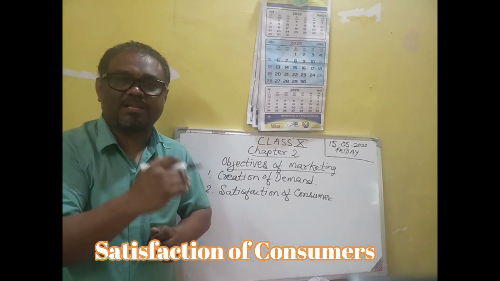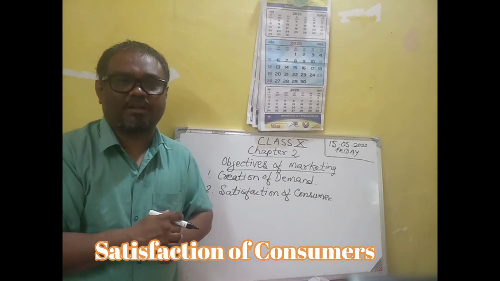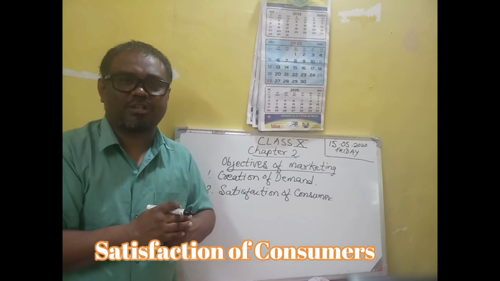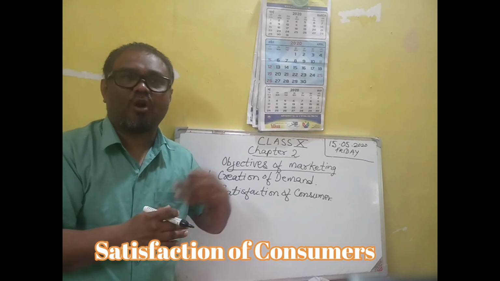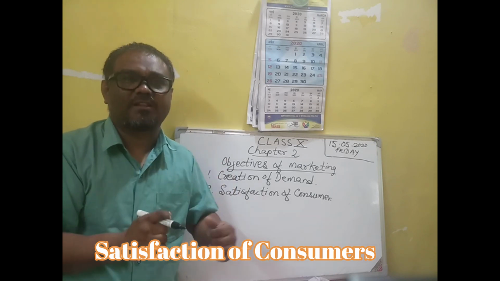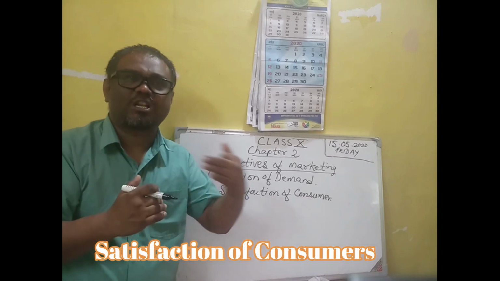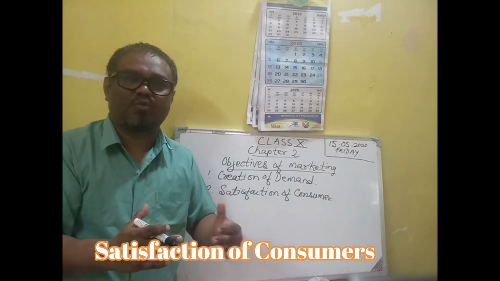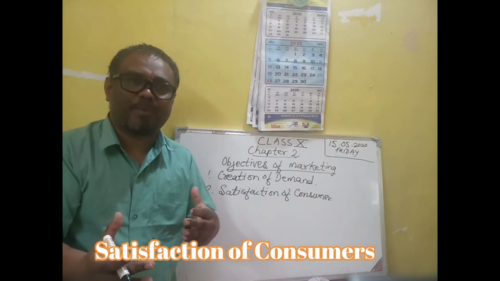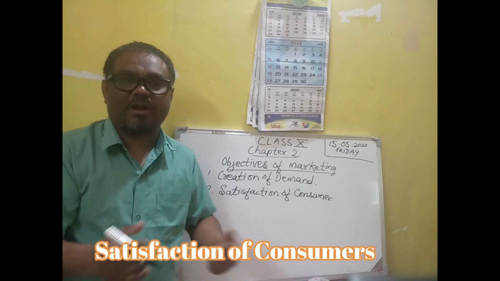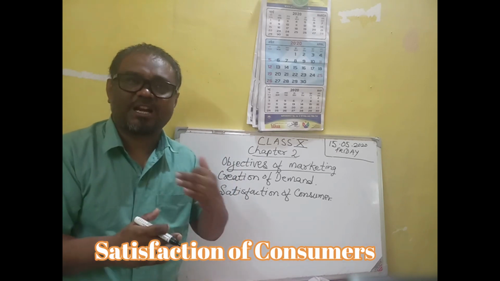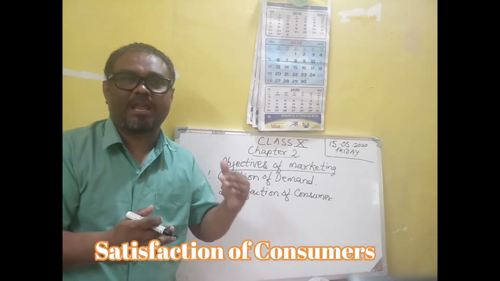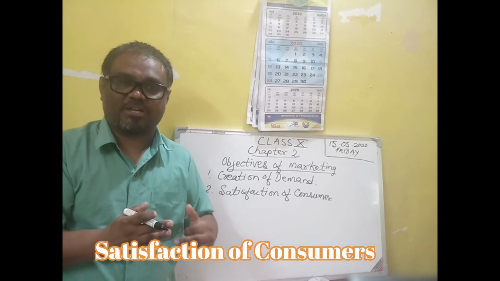To challenge the competition, there is a lot of competition in the market. Several firms are selling similar types of goods. So in order to combat the challenge and stand in the market, a business firm has to satisfy the consumers. Consumer satisfaction comes by supplying good quality goods on time, at a right, reasonable price. In this way, consumers are satisfied. The business firm has to see to the satisfaction of the consumer. This is the main objective of modern marketing.